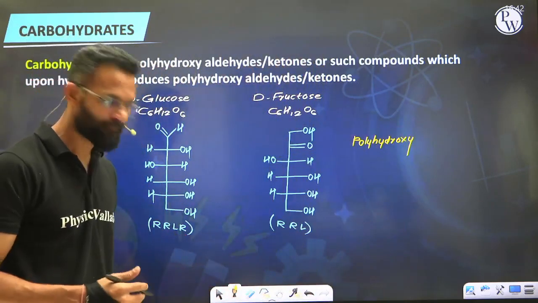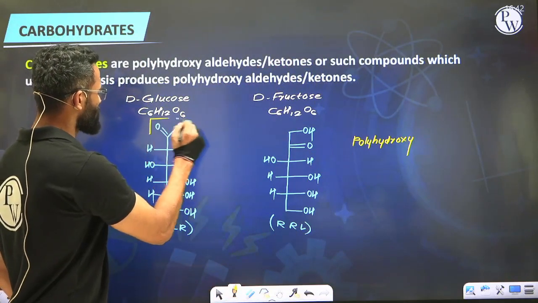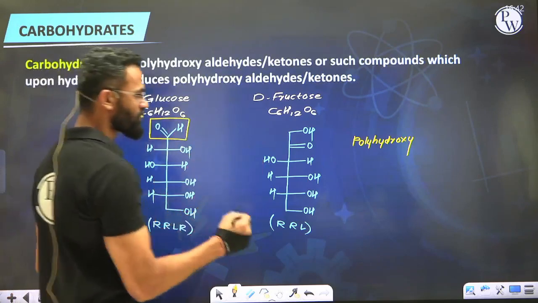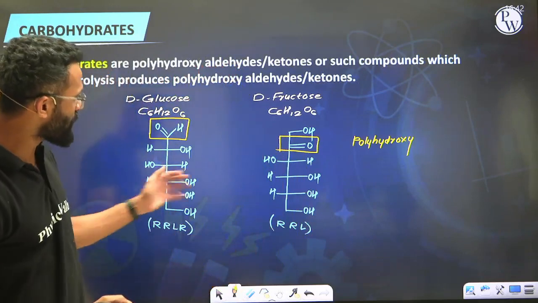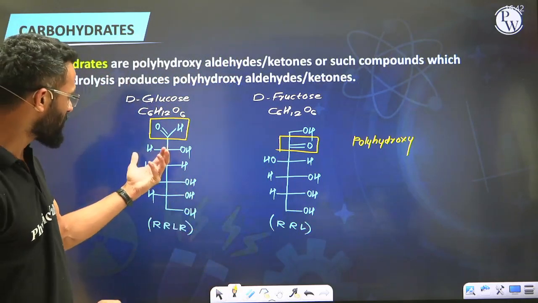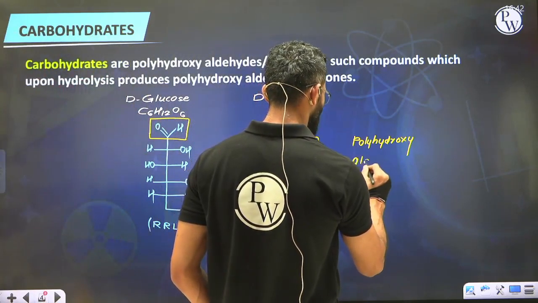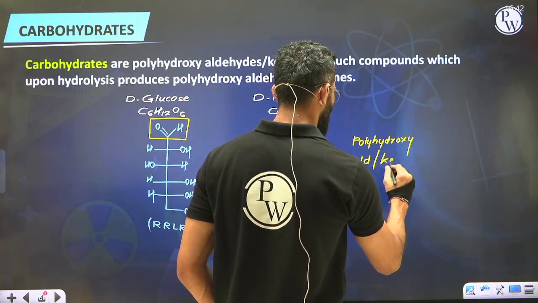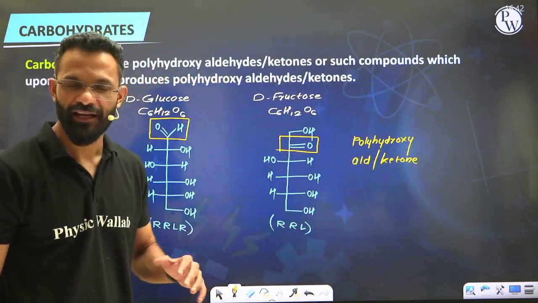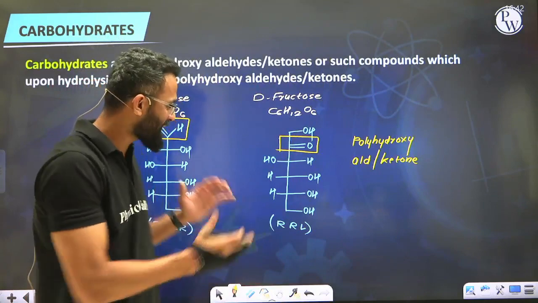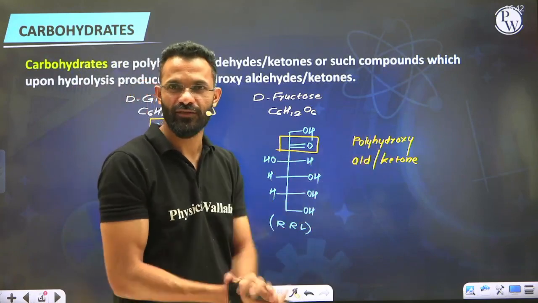Polyhydroxy. That's the similarity. If I ask you what is the difference that you see, you will say in glucose we see functional group as aldehyde. In fructose, we see functional group as ketone. So if similarity is polyhydroxy, the differences are it may contain aldehyde or it may contain ketone. So polyhydroxy aldehydes or ketones. Not to forget, whatever point we are jotting down are with respect to glucose and fructose, and both of them are carbohydrates. Hence, I can say carbohydrates are polyhydroxy aldehydes or ketones, right?